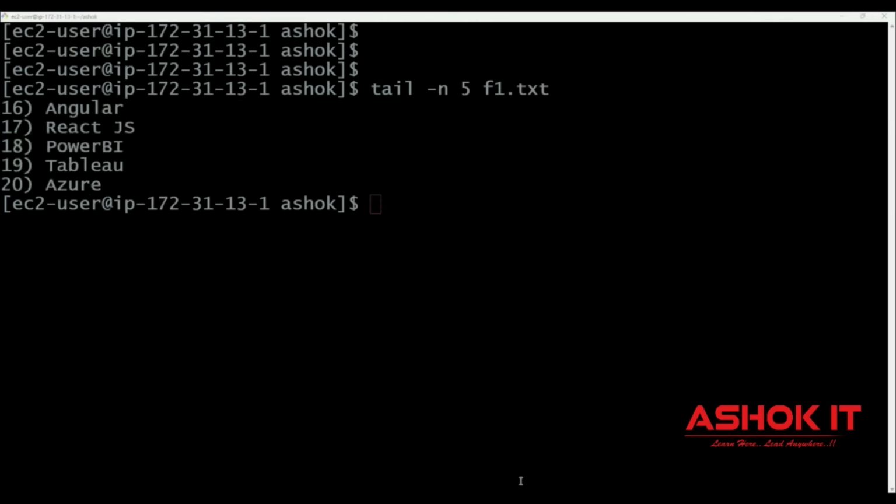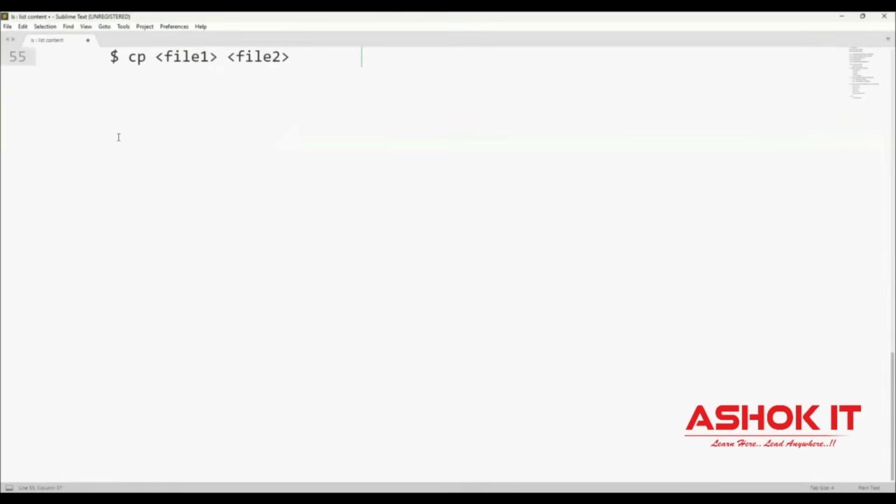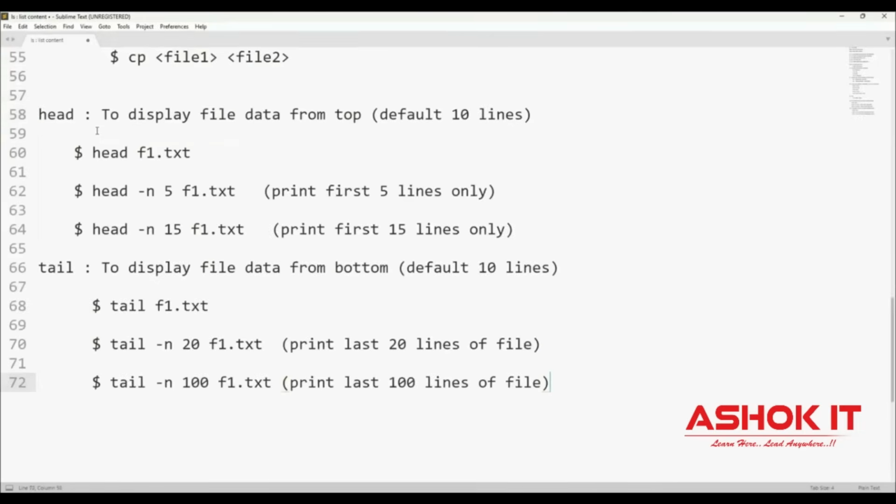What is the purpose of the head command and tail command in Linux? Both are used to read the data of a file, but the head command will print the data from the top, and the tail command will print the data from the bottom. The default number for head and tail is 10.